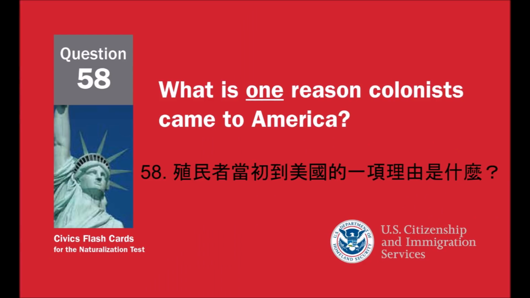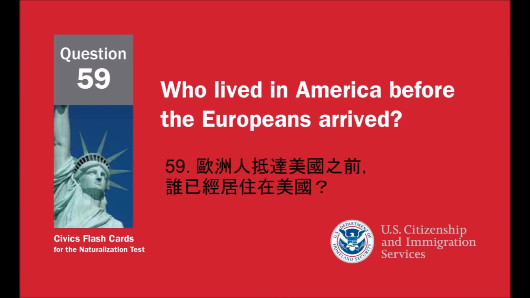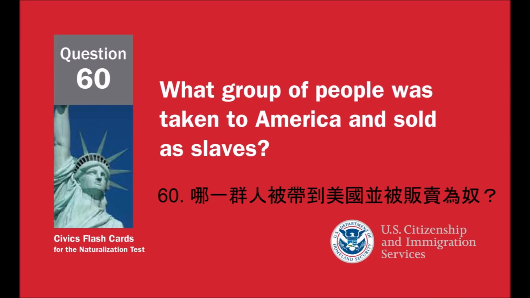What is one reason colonists came to America? Freedom. Political liberty. Religious freedom. Economic opportunity. Practice their religion. Escape persecution. Who lived in America before the Europeans arrived? American Indians. Native Americans. What group of people was taken to America and sold as slaves?